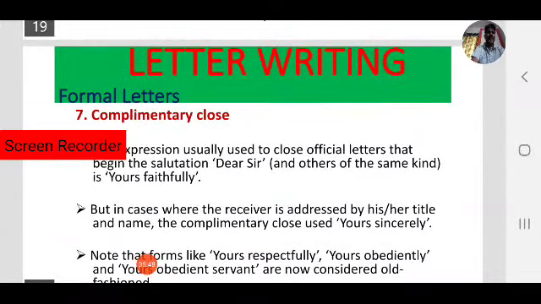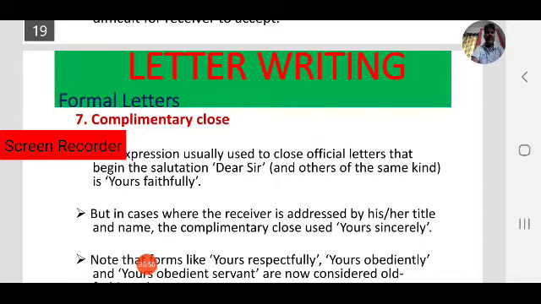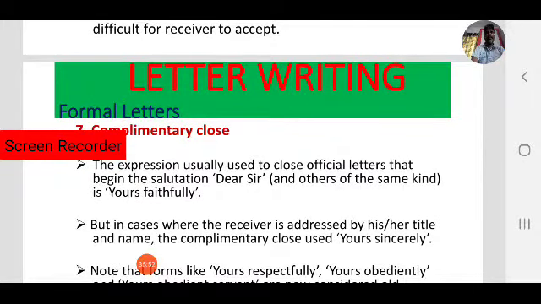Next part, that is the complimentary close. As we have discussed in informal letters, now how to write the complimentary close in formal or official letters. The expression usually used to close official letters that begin with the salutation "Dear Sir" is "Yours faithfully".